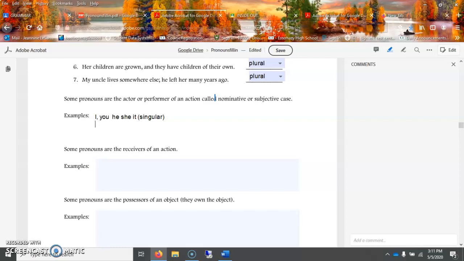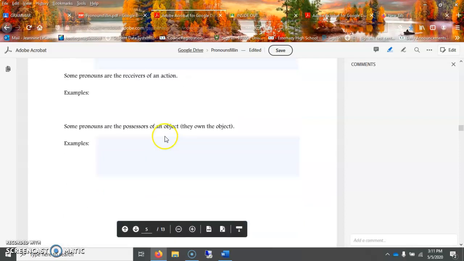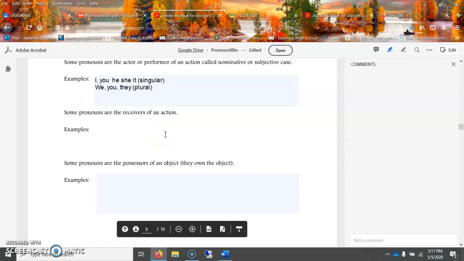But what about the plural example? So in this case, it would be we, you, or they would be the plural examples. Now, some pronouns are also the receivers of the action. So I receive the action, or what's happening to me.